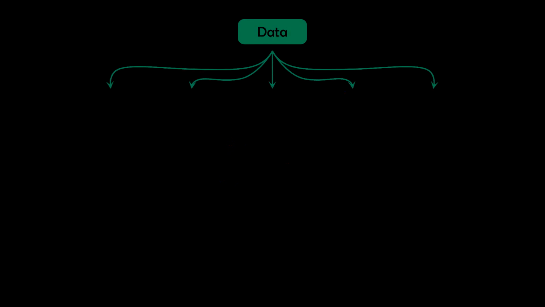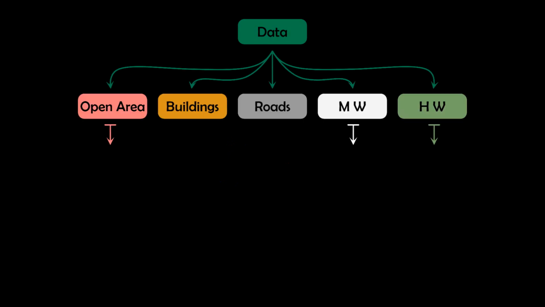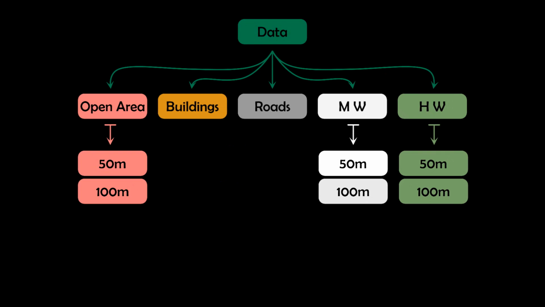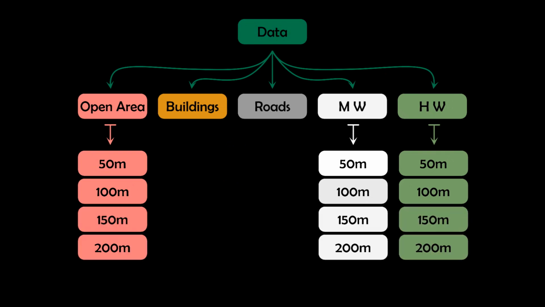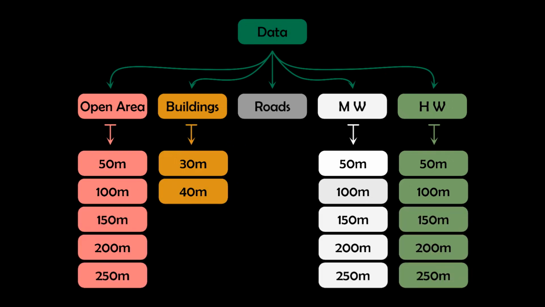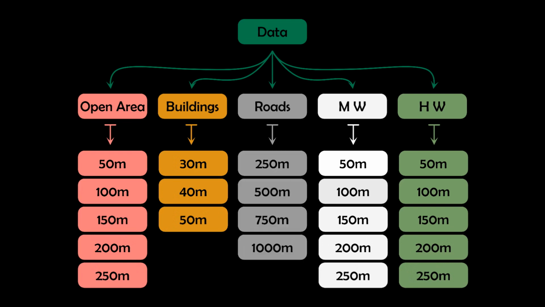We repeat this experiment at different distances in different environments. Our experimental data consists of 5 locations in open area, moderately and heavily wooded areas, 3 locations in buildings and 4 distances on roads. So 22 locations, 9 links per location and 1200 packets per link gives us a combined data set of 2,37,600 packets.